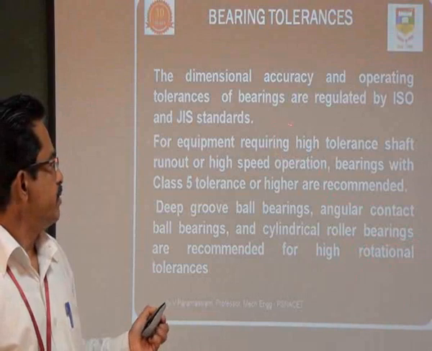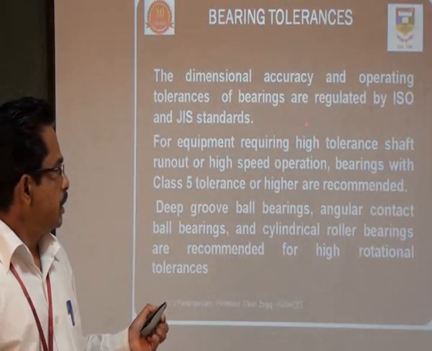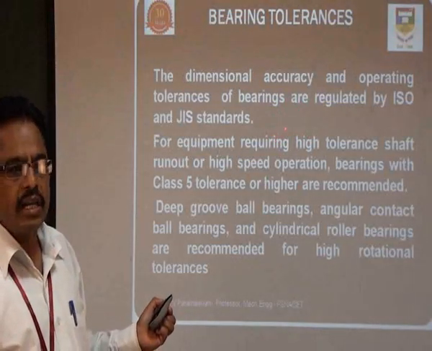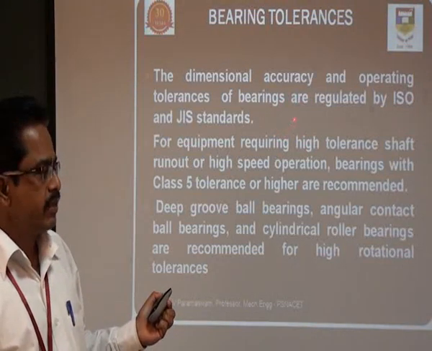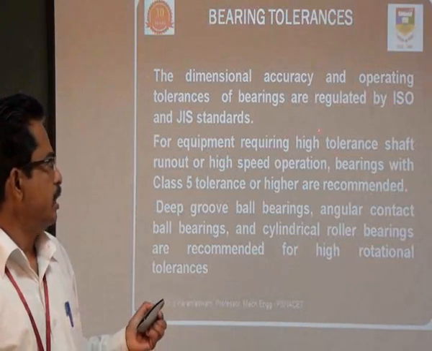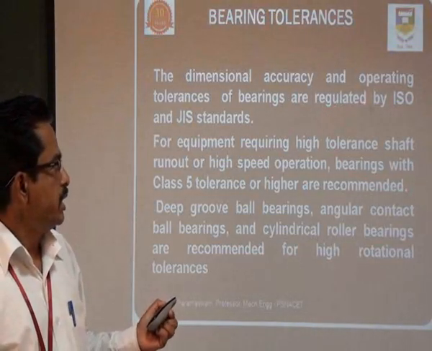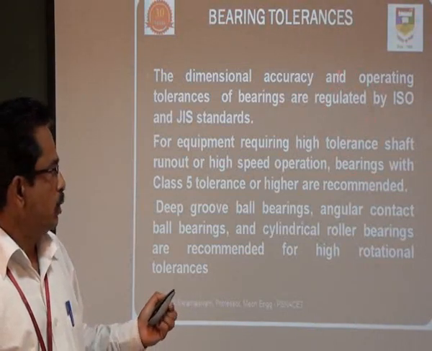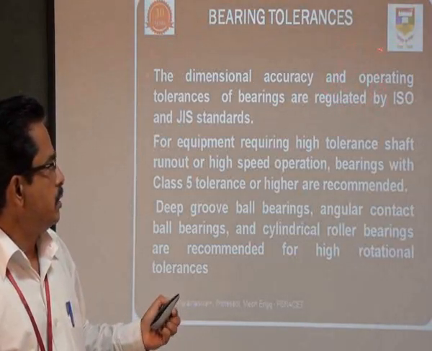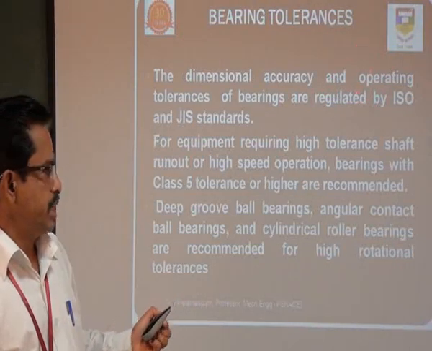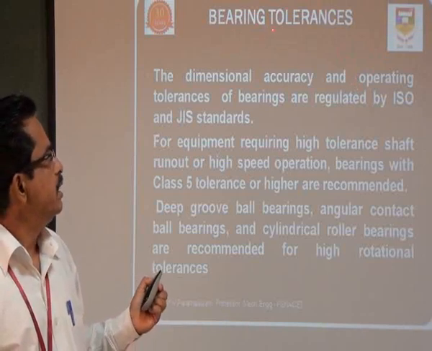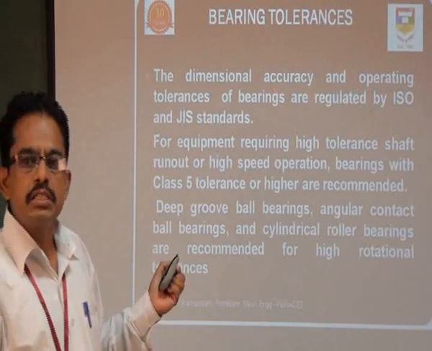If the shaft is rotating, it should rotate in a circular manner. When the tolerance value of the components, inner race, outer race and balls is high, automatically the shaft will not rotate in a perfect round. It becomes a little bit wobbling, or a slightly oval shape rotation takes place. So this is a very important factor we have to consider when bearings are used in machine components.